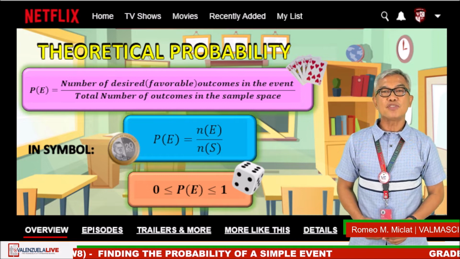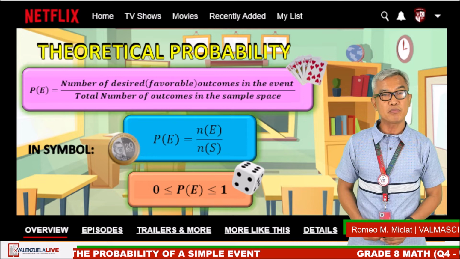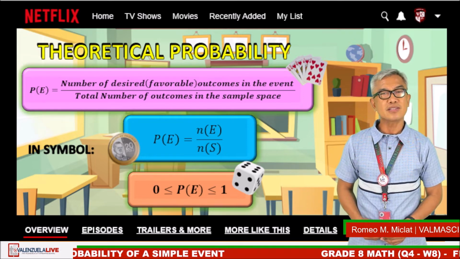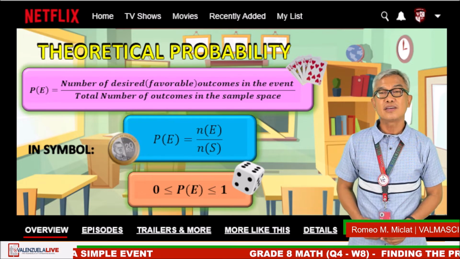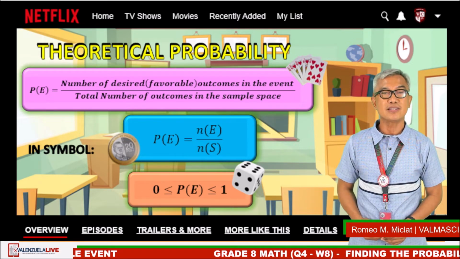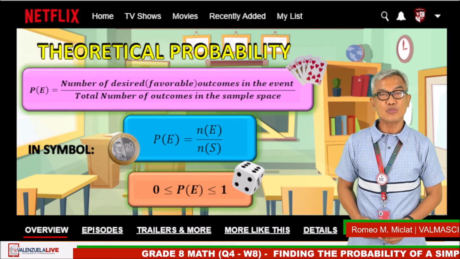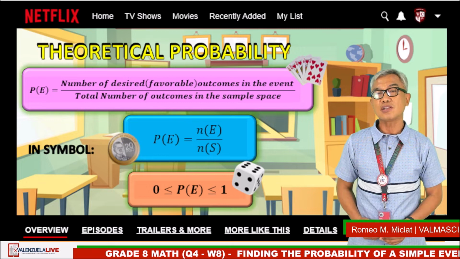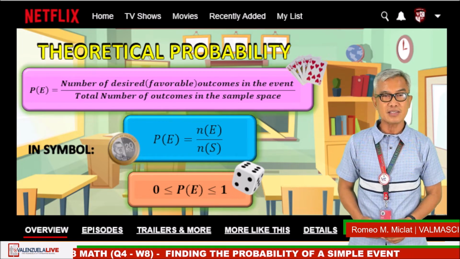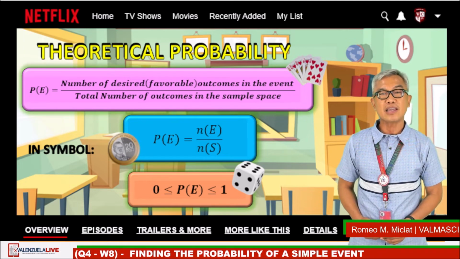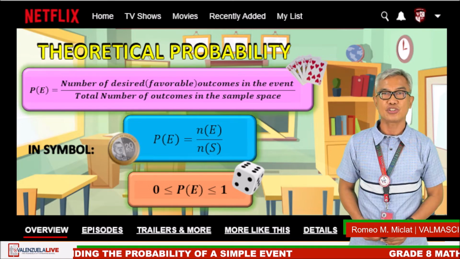A probability of 0 means that an event has no chance of happening or it is impossible. For example, it is not possible to get a 7 from a normal 6-sided die. Therefore, its probability is 0. On the other hand, an event with a probability equal to 1 means it is guaranteed to happen. An example of this would be the probability of electing exactly one president in the Philippine national elections.